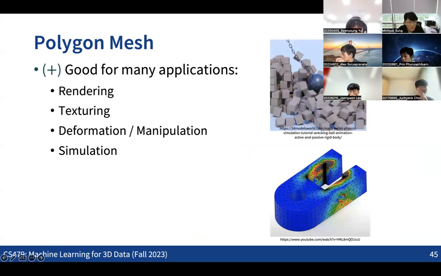What would be the downside, especially in terms of processing the data with a 3D neural network? So in the case where you have polygon meshes, if we want to directly feed this polygon mesh information into some kind of deep learning pipeline, what would be the disadvantages in those cases? Do you have any thoughts?